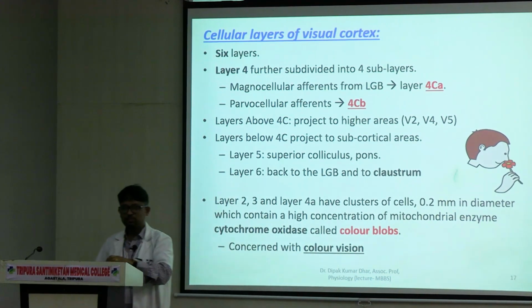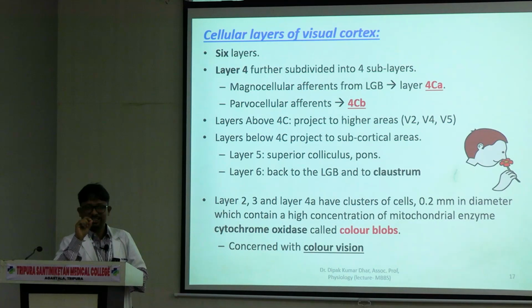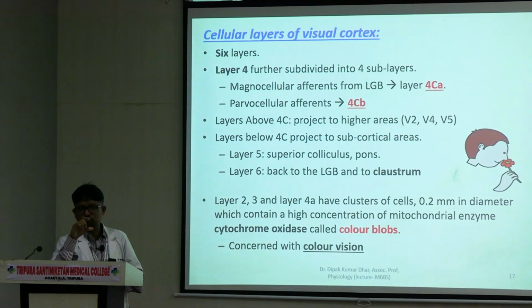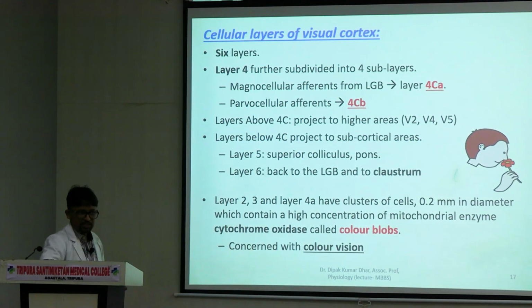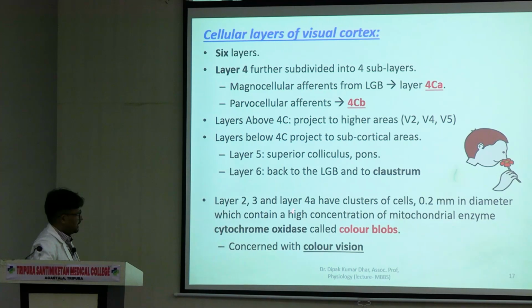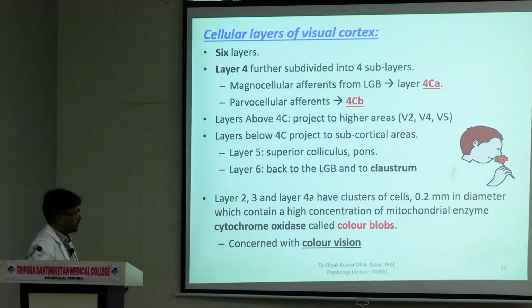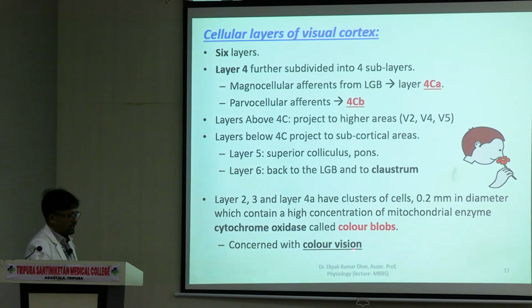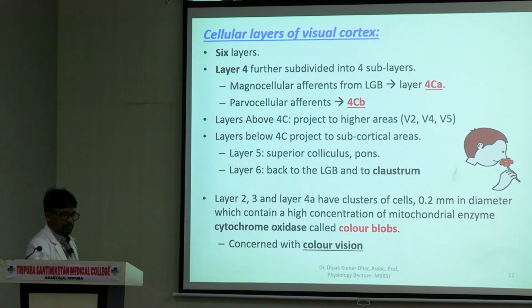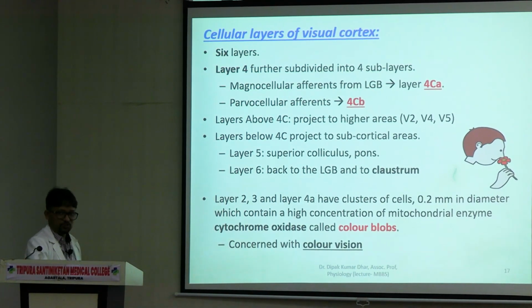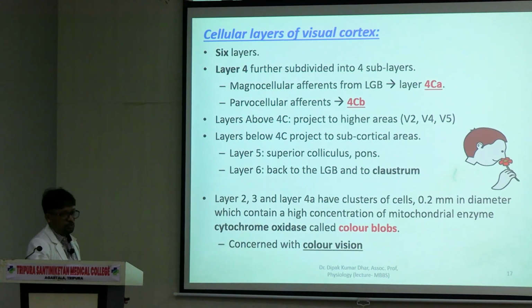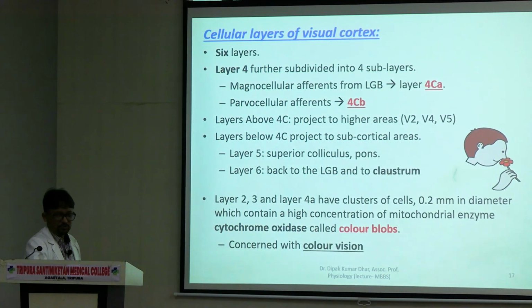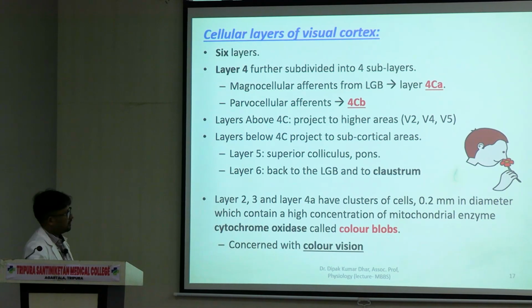For color processing to happen, there are distinct color processing modules in the neurons of the visual cortex. Layers number 2, 3 and layer number 4A of the visual cortex, they have high concentration of cytochrome oxidase. So color processing or analysis modules called color globs are present here. So this is an additional feature that you need to know about the visual cortex.